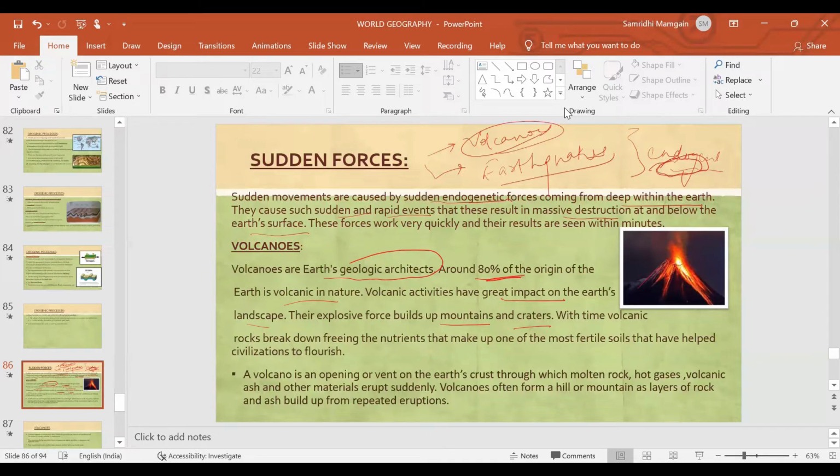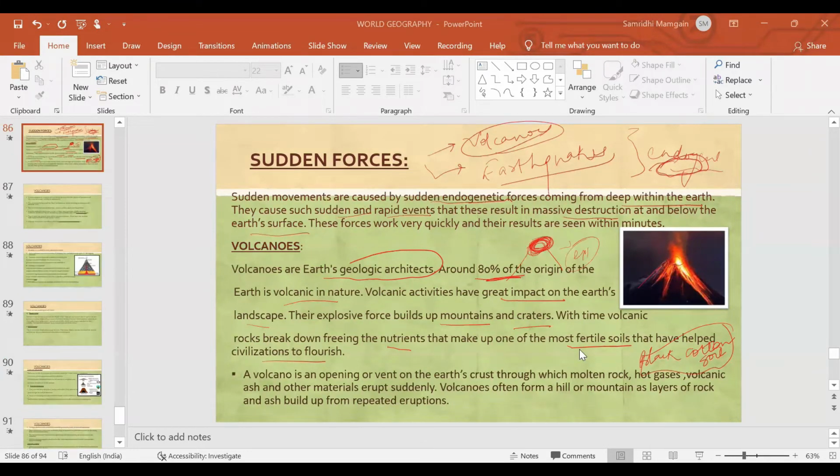Now with time, volcanic rock breaks down, freeing the nutrients that make some of the most fertile soil, which has helped civilization to flourish. Like we talk about igneous rocks, or in India, black cotton soil. Black cotton soil is basically of volcanic origin. It is very fertile. So at times these volcanic rocks, with time, break up and give us the most fertile soils.